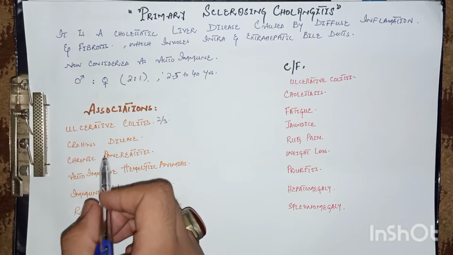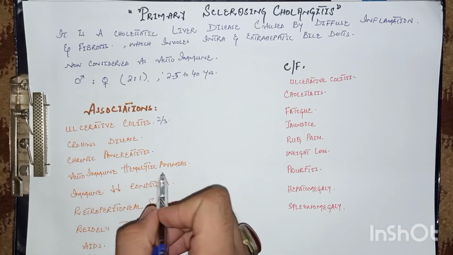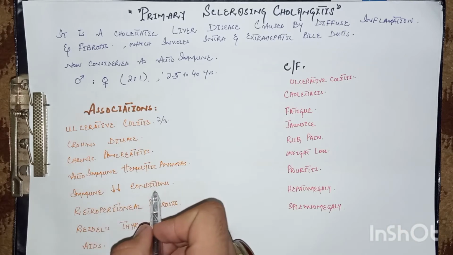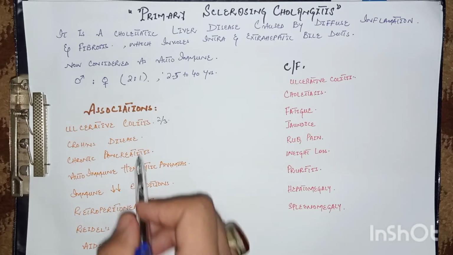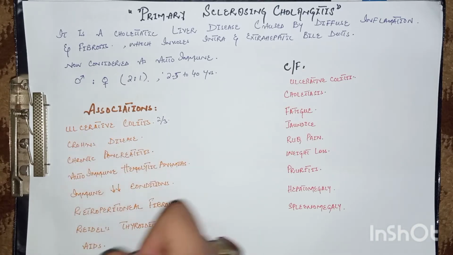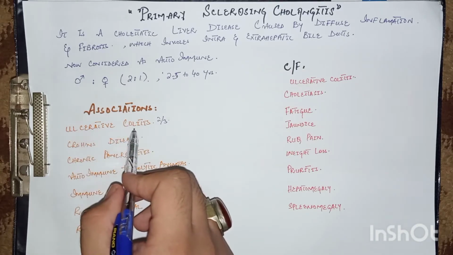Other very rare associations are Crohn's disease, chronic pancreatitis, autoimmune hemolytic anemias, immunosuppressant conditions, retroperitoneal fibrosis, Riedel's thyroiditis, and acquired immunodeficiency syndrome, that is HIV infection. But the important point to remember is the very strong association with ulcerative colitis.